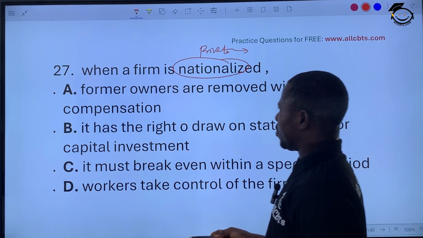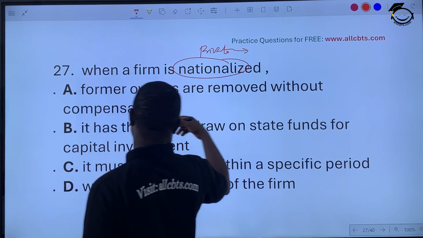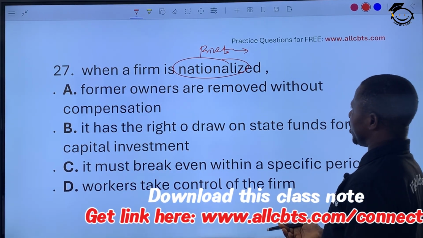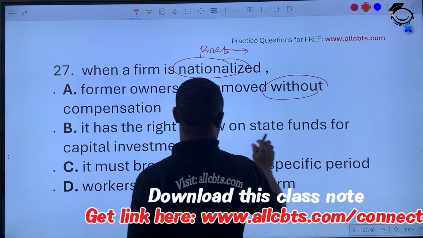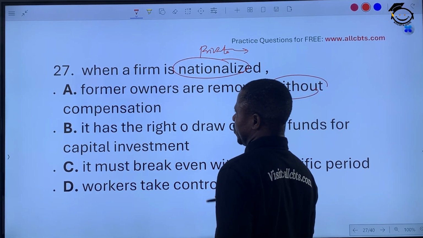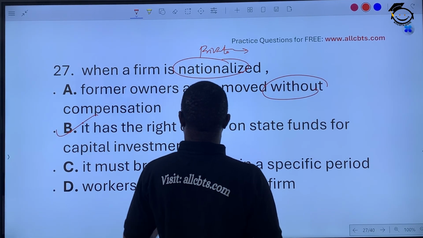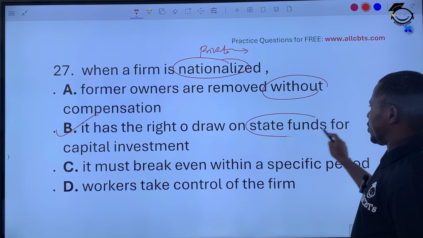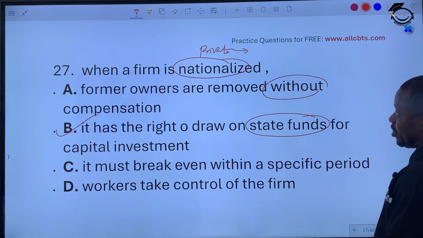Workers take control of the firm. Former owners are removed without compensation. When it's nationalized, the private business is supposed to be compensated, but here it's talking about without. It has the right to draw on state funds for capital investment. Yes, for all investment, money will now come from the government purse. That is state funds from the government purse. Okay?